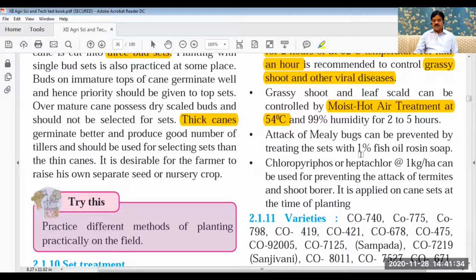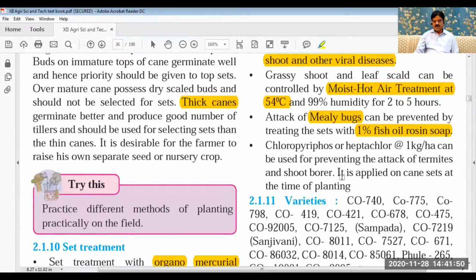Now another treatment is a 1% fish oil resin soap. We have to dip the sets in this solution. The purpose is that we have to control mealybugs. To control mealybugs, this treatment also can be given.